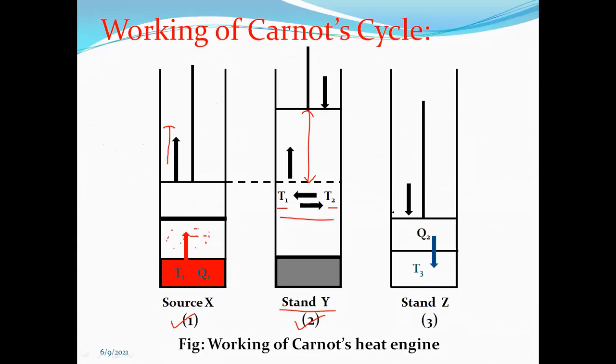Okay, so after a certain interval, if we keep the cylinder on the third one, that is on the sink, on stand Z, and if you press the piston in the downward direction, then we can observe that whatever heat is absorbed by the working substance when it was kept on source X, the same amount of heat is released or rejected to the sink. Okay, and the amount of rejected heat is equal to Q2, and the next temperature is equal to T3. So this is the working of Carnot's heat engine.